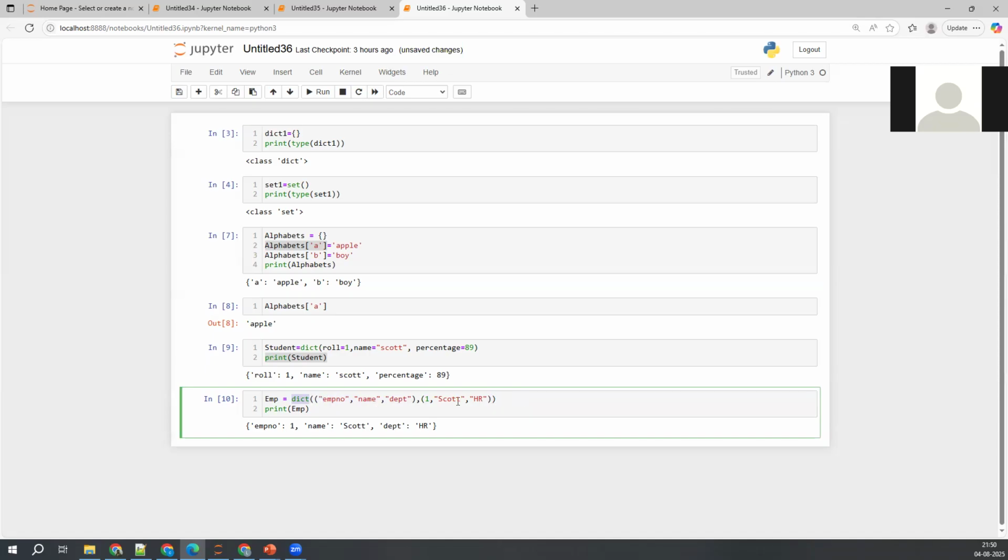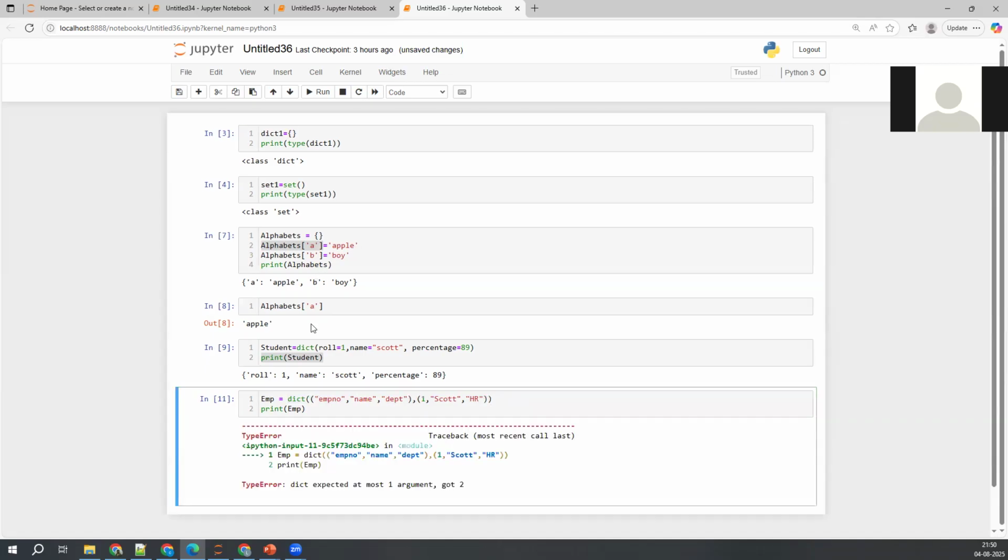It is throwing an error because I have to give an open bracket and close bracket here. That indicates tuples of tuples. This is the outer tuple symbol. Inside that I have two tuples.